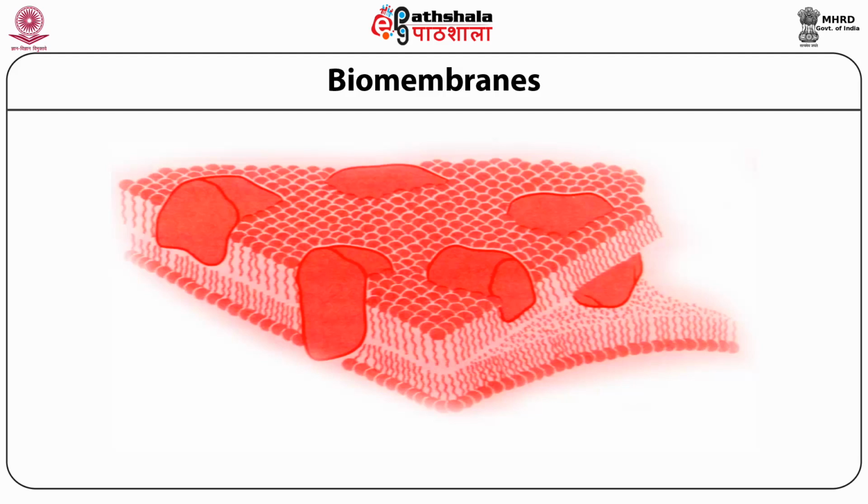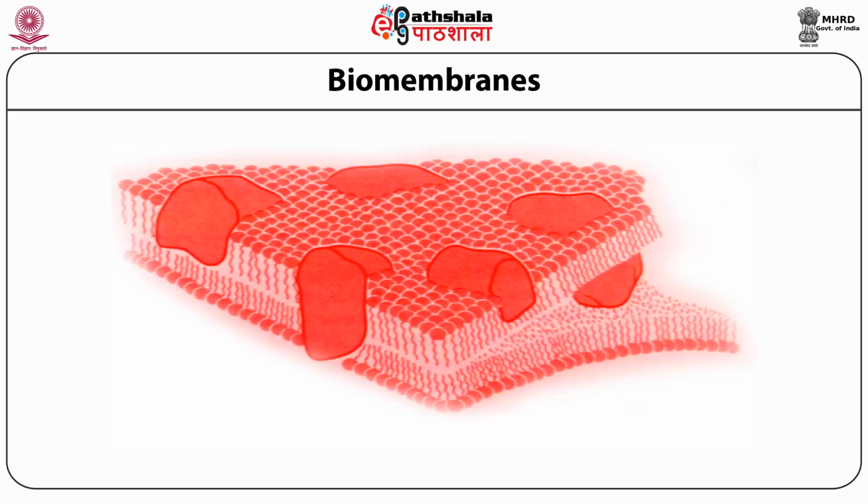The next contribution came in the form of models proposed by Danielli and Davson in 1935 and by J.D. Robertson few decades later in 1959. These models retained the bilayer concept but placed proteins on the outer surfaces of the bilayers. The current model, called fluid mosaic model, was given in 1972 by Singer and Nicolson.